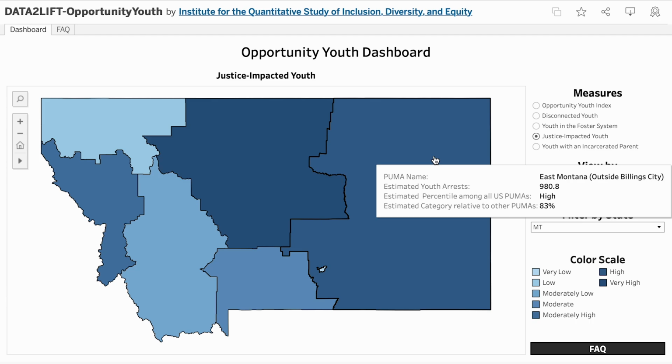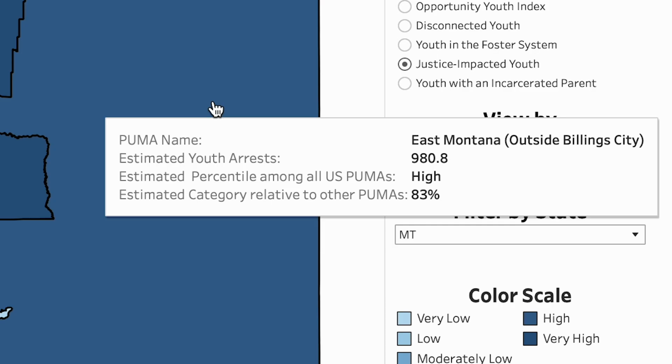In this estimate, an individual may be counted more than once if they have been arrested more than once. This means that the estimate is likely an overestimate of the number of individuals who have been arrested in a given year in each PUMA. You may see a decimal number of arrests. This is an artifact of our estimation procedure and not an indication of fractional arrests. In this case, it is best to think about this number rounded to the nearest whole number.